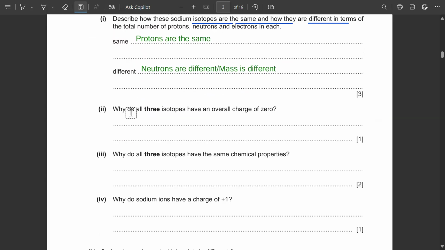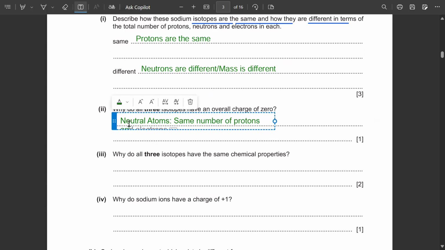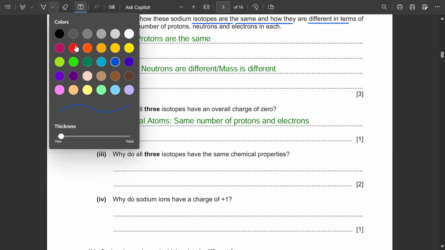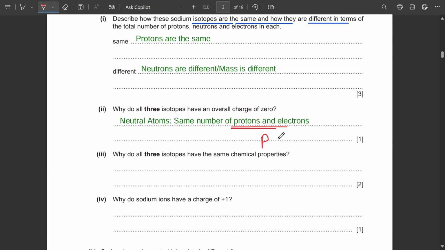And if the examiner is asking why all these three isotopes have an overall charge of zero, what does that mean? Overall charge of zero is given to neutral atoms. And neutral atoms mean that they have the same number of protons and electrons. If it has electrons that are greater than, let's say, protons, then that would be a negative ion. When we have protons and electrons as equal, we call it a neutral atom with a charge of zero.